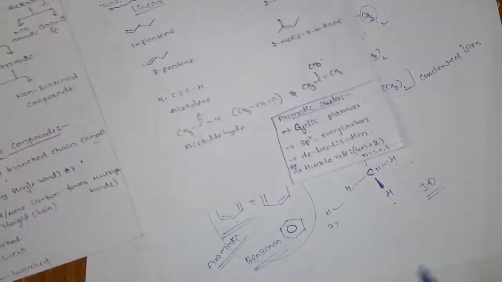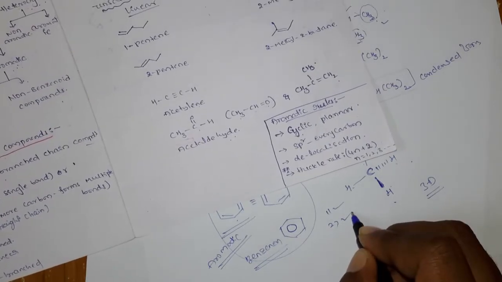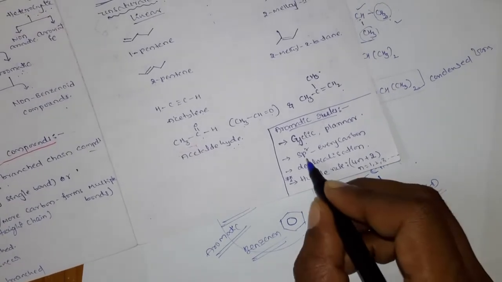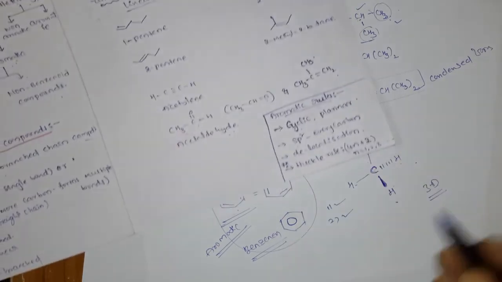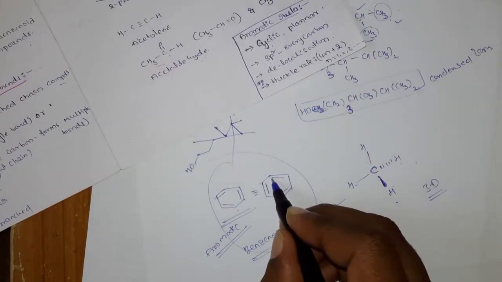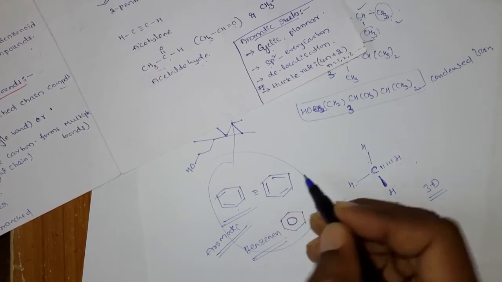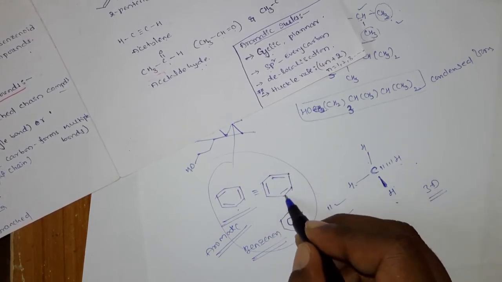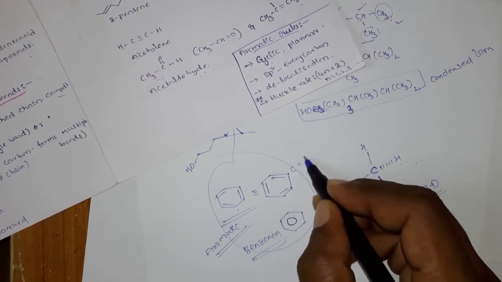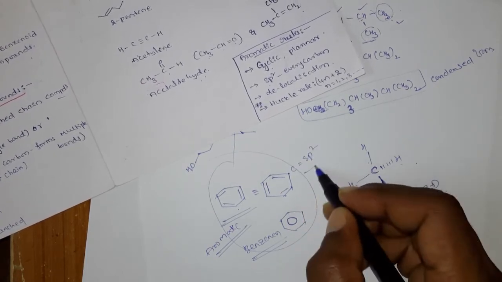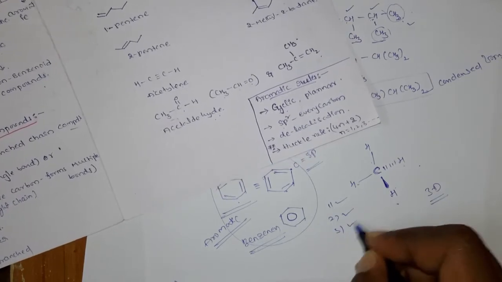Generally the benzene is a planar molecule, so the second rule is also satisfied. Third one is that on each carbon there is sp2 hybridization. Look here, this carbon is connected with a double bond and this carbon is also connected with a double bond, and this is the same, so in here all carbons undergo sp2 hybridization, so rule 3 is also satisfied.